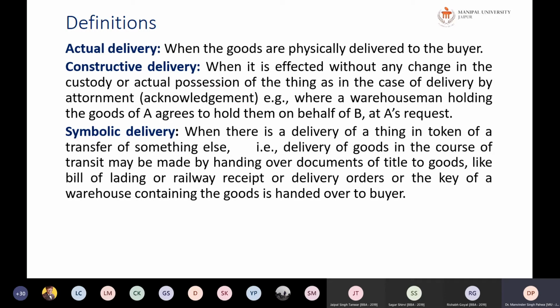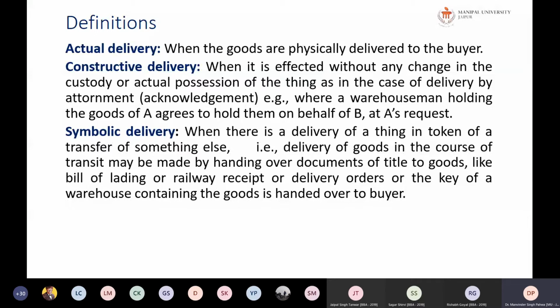For example, where a warehouseman holding the goods of A agrees to hold them on behalf of B. A's goods were in the warehouse and A has transferred the title of the goods by signing and endorsing the document of title of the goods in favor of B. Previously the warehouseman was holding the goods on behalf of A, and now onwards, because the ownership has been transferred, the warehouseman will hold the goods on behalf of B. Previously he was receiving the rent of the warehouse from A, now he will receive the rent from B. However, it is not a question of rent.